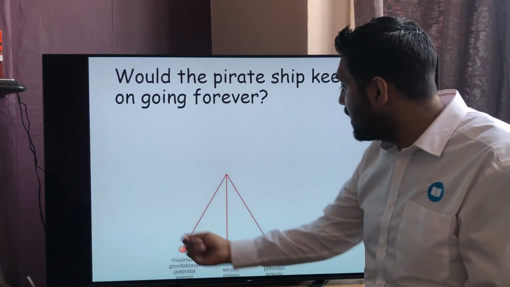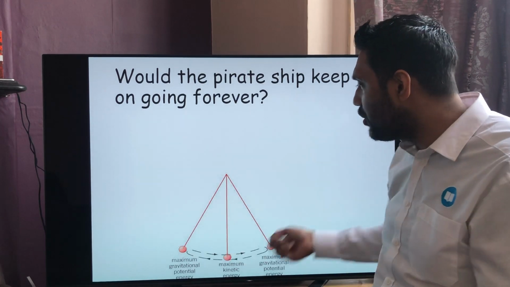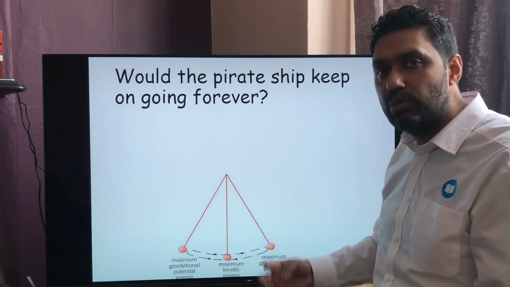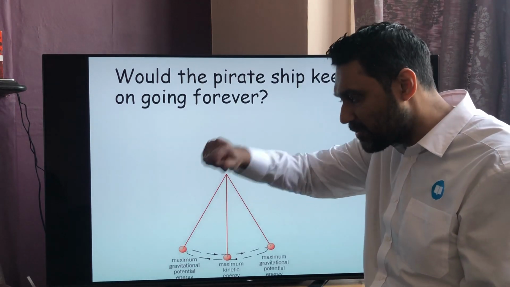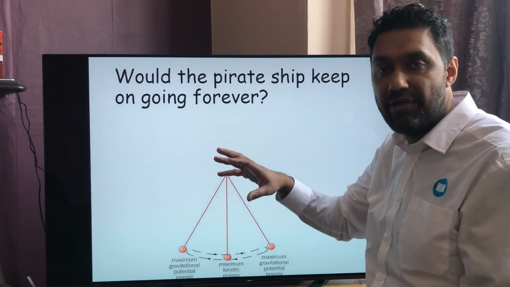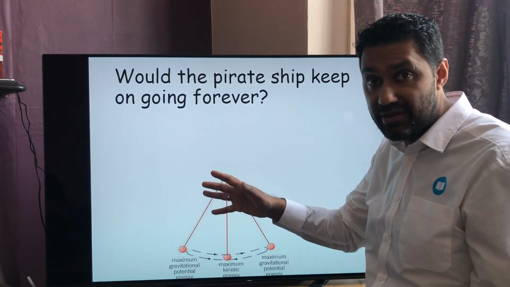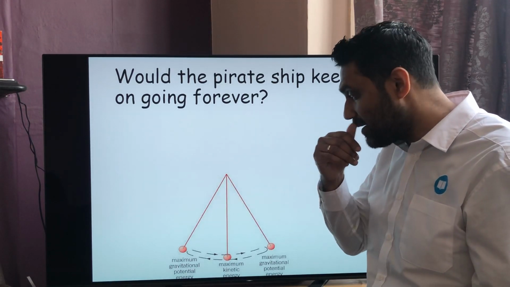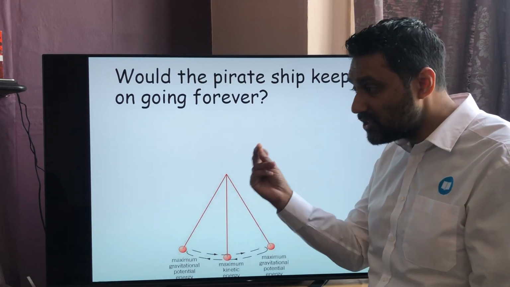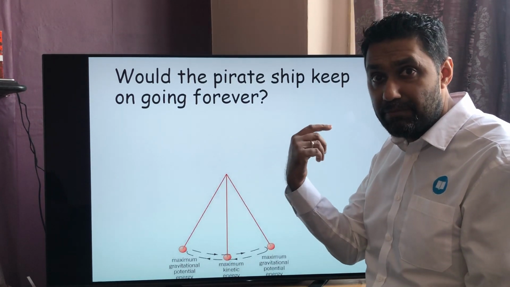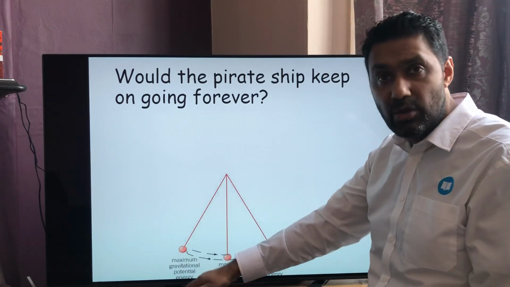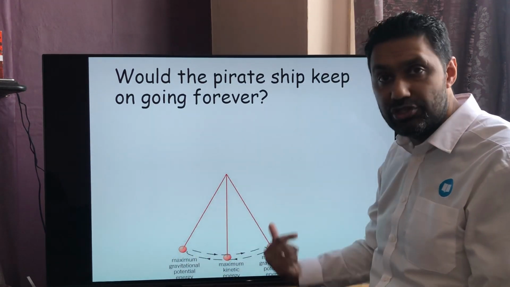So, but why doesn't it carry on going forever? If it did, we'd call this something called perpetual motion. If I get a spinning top and I spin it, it just carries on spinning forever and ever. Now, in space, that might be possible. If I've got something to spin, it'll just carry on spinning without stopping ever. But why would a spinning top stop on Earth? And why would this pendulum eventually stop?